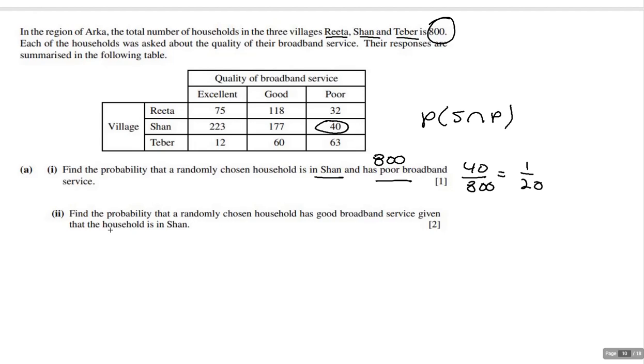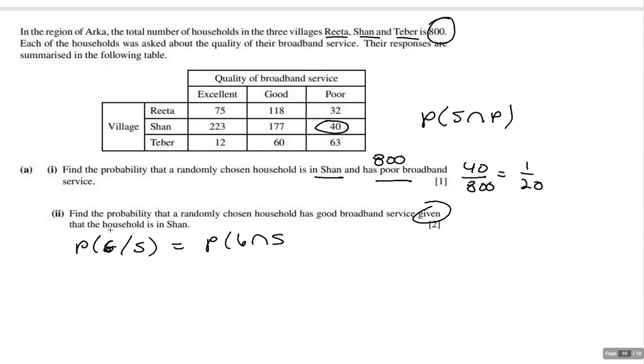Now the second one. Find the probability that a randomly chosen household has good broadband service given... see, this is telling me we have a conditional probability that a household is in Sean. Okay, so let's try this. First, we're going to write this out. The probability that a randomly chosen household has good broadband, so I'm just going to write probability of being good, given they're from Sean.